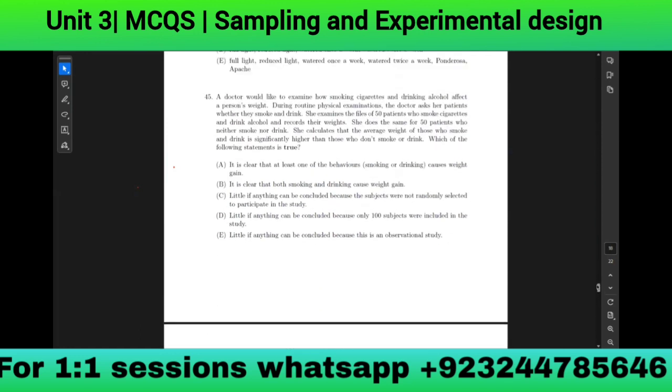The doctor would like to examine how smoking cigarettes and drinking alcohol affect a person's weight. Now, there are two things: smoking cigarettes and drinking alcohol. During routine physical examinations, the doctor asks her patients whether they smoke and drink. She examined the files of 50 patients who smoke cigarettes and drink alcohol and recorded their weights. She does the same for 50 patients who neither smoke nor drink. She calculates that the average weight of those who smoke and drink is significantly higher than those who don't smoke and drink. Which of the following statements is true?